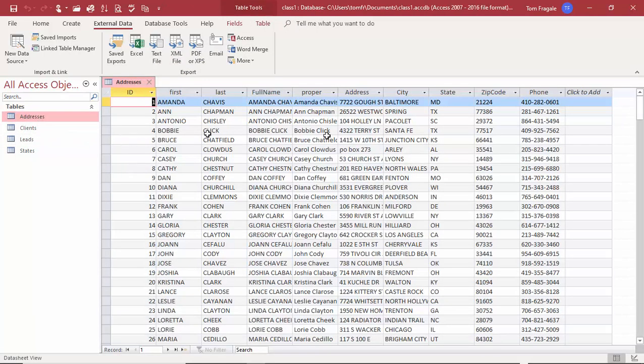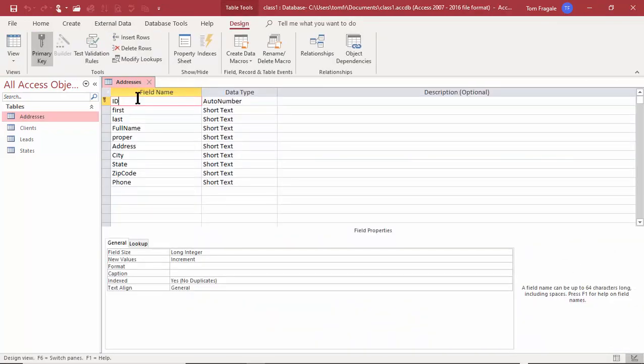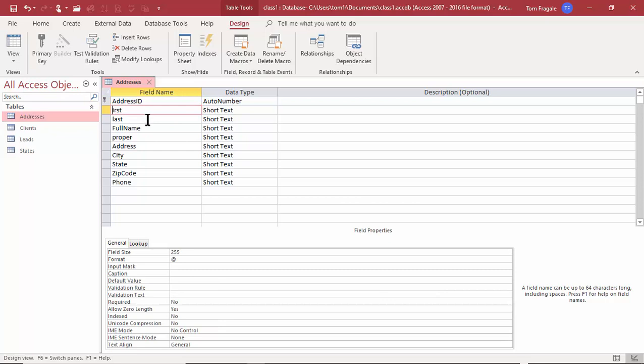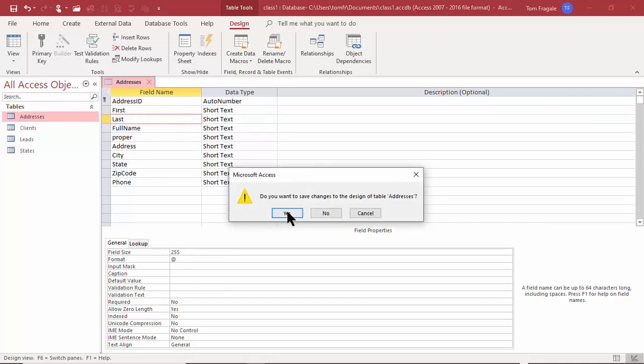I'm going to double click that, and it looks pretty good. And notice how it only imported the fields that I asked for, and it skipped those other fields. And you can see what I'm going to do. I'm going to change that field name. I'm going to right click on the tab, and I'll pick on Design View, and I'll call the field name Address ID. See, if you left them with the name ID, it might get confused when you start to make relationships with other tables. So I like to give that a more specific name. Good. I guess I forgot to change that first name there and the last name. Good. So I'm going to close that window, and I'm going to save that table.